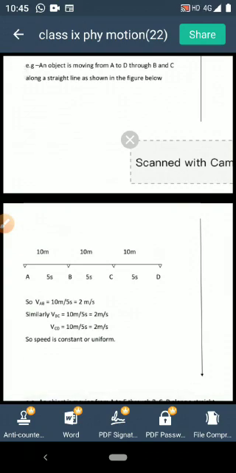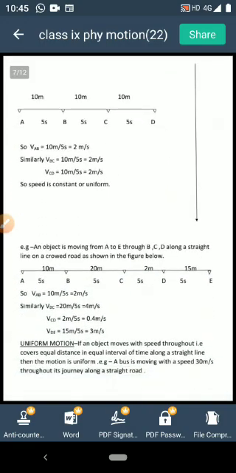I have given here some examples. You see, the object is moving from A to D through B and C. The length of each segment is given, that is 10, 10, 10. And the time interval in each segment is also given: 5 seconds, 5 seconds, 5 seconds. If I calculate speed in each interval separately, in the interval AB the speed is 10 meter divided by 5 second, that is 2 meter per second. In the second interval it is 2, in the third interval it is 2. That means the speed of the object throughout the journey is constant. It is uniform speed.